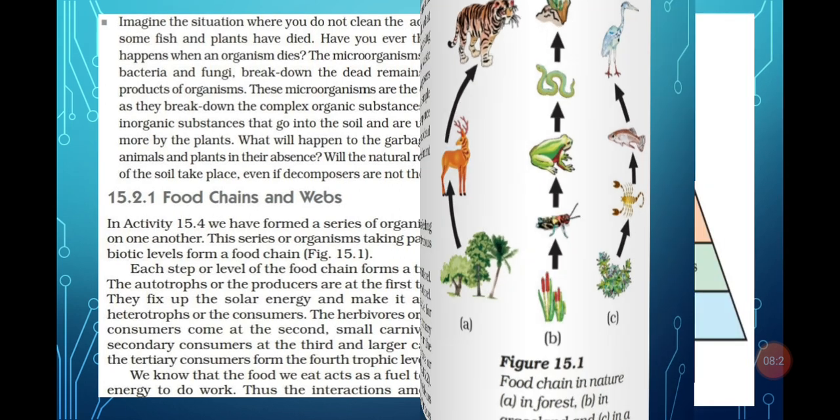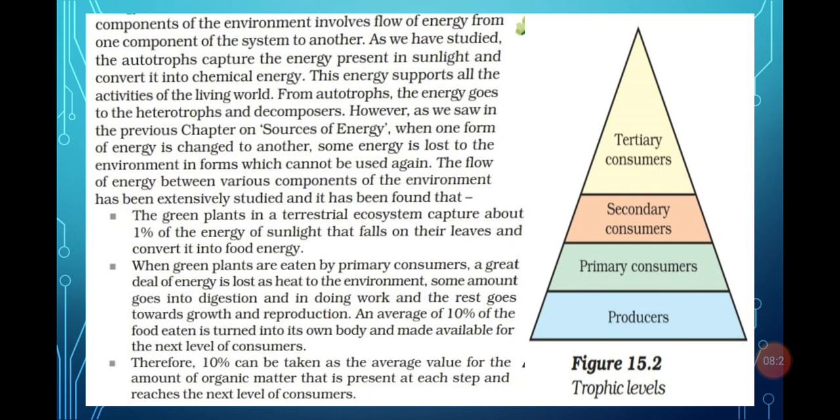Now the food chain also tells us how energy flows through the various trophic levels. Here in diagram 15.2 the trophic levels are given. Here we have the producer, primary consumer, secondary consumer, and tertiary consumer. What does this diagram indicate? First, energy is taken from the sun or prepared by the producer, then that energy flows to the primary consumer, then from the primary consumer to the secondary consumer, and then from secondary to tertiary. The food chain also tells how the energy flows in the environment.